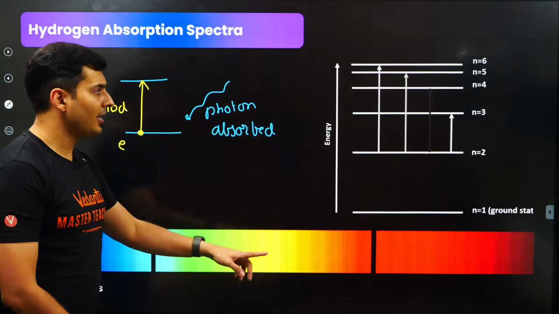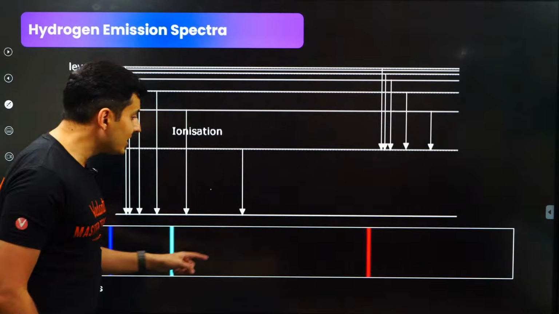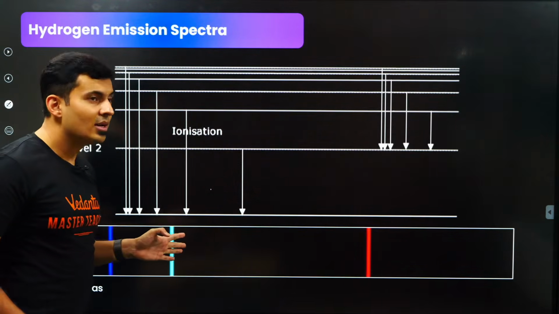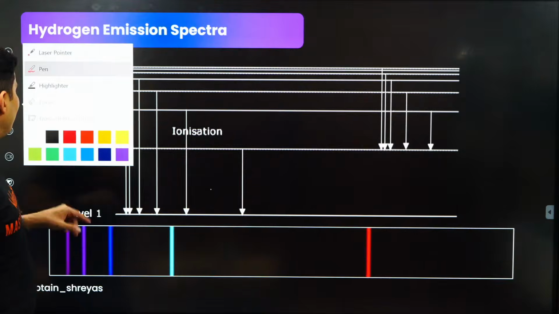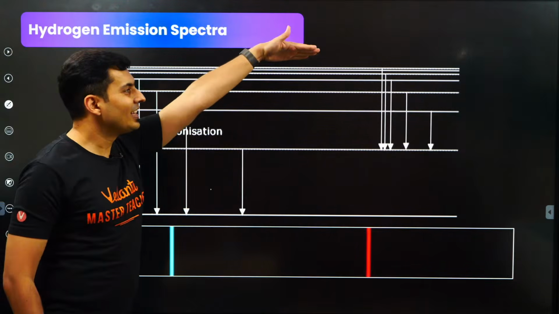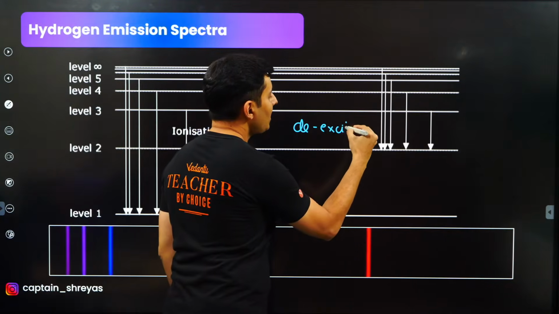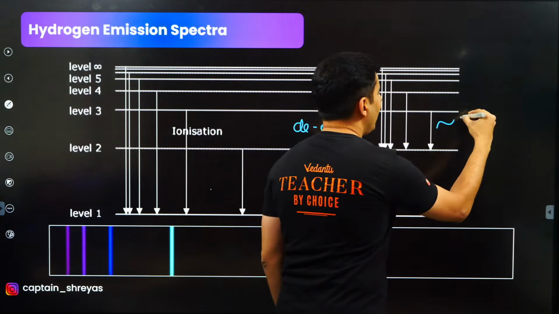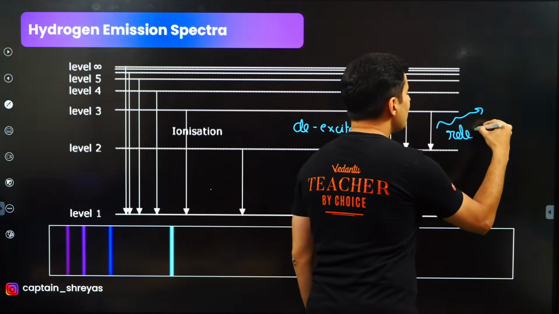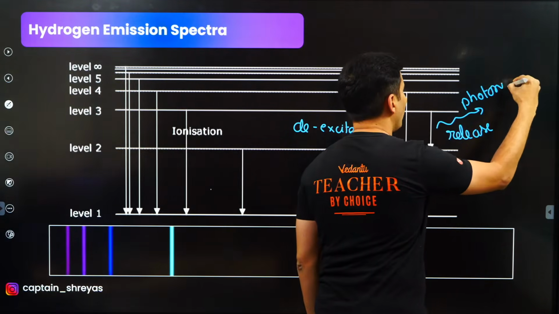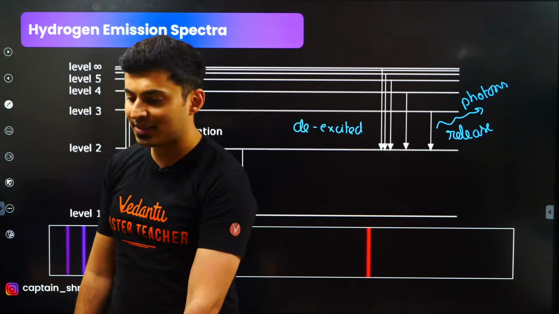In the other case, do you see lines are only there at certain places? When will that happen? Like you can see over here, the electrons basically get de-excited. That is going to release what, guys? It's going to release photons.